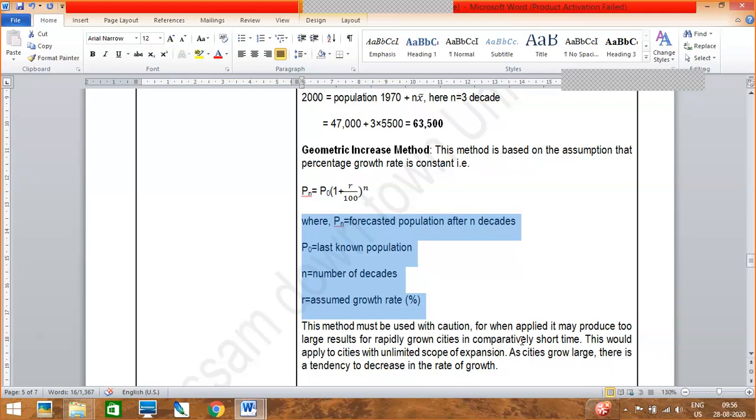Okay, geometric increase method, you write down the heading and you write down the formula. You write down this formula: Pn is equal to P naught times (1 plus R by 100) whole to the power small n.